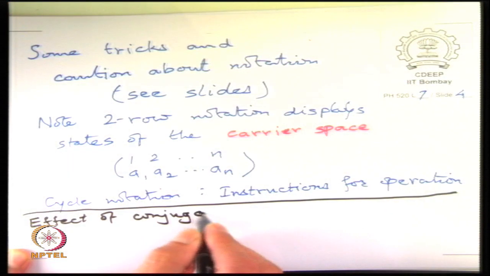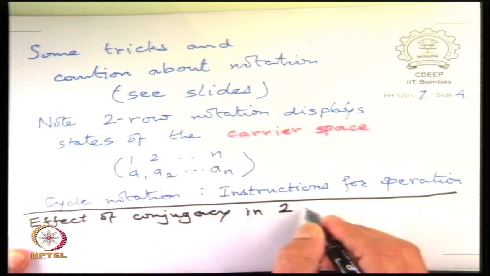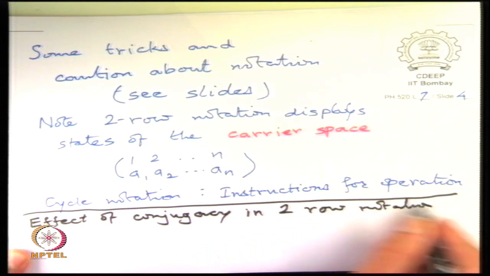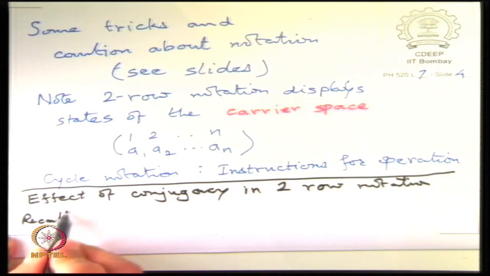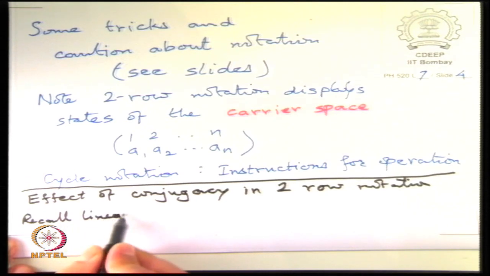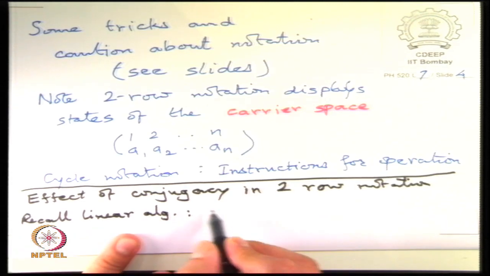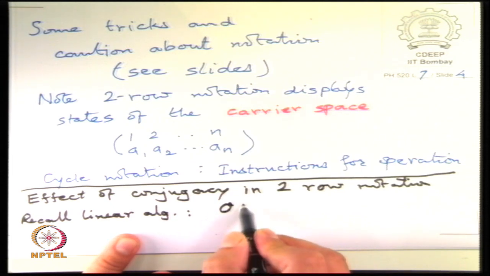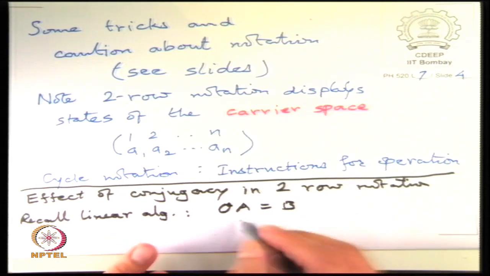On a vector space, remember linear algebra. Here, suppose I have OA equal to B, where A and B are column vectors.